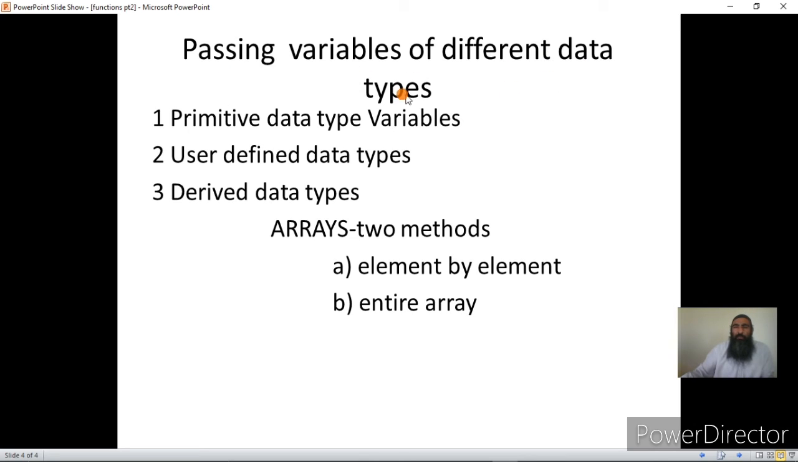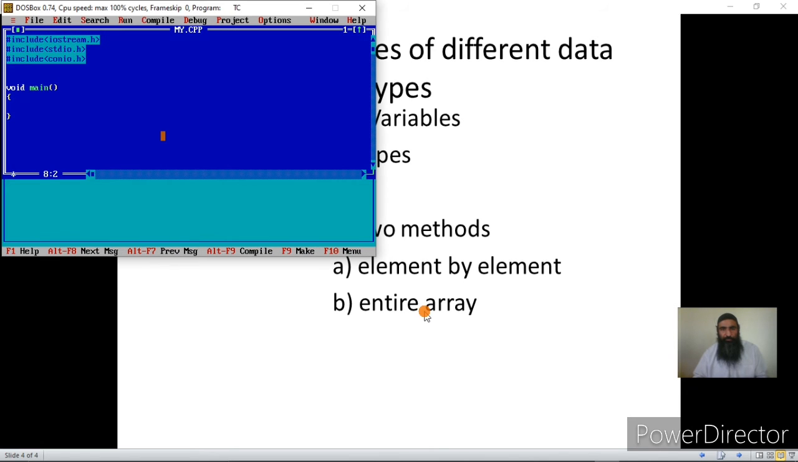Passing variables of different data types. We can pass data from the caller to the called function, and that data can be primitive variables, or structure variables or objects, that is user defined data types, or arrays or pointers. There are two methods of passing arrays to a function, that is element by element or the entire array. This we'll see later. Let us try to understand what the different parameter passing methods are now.